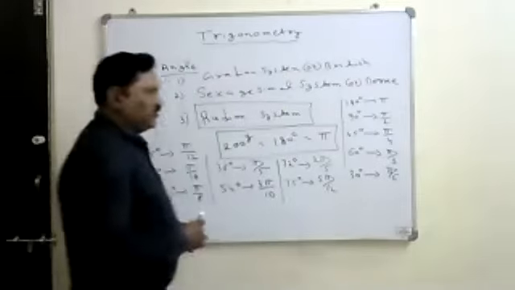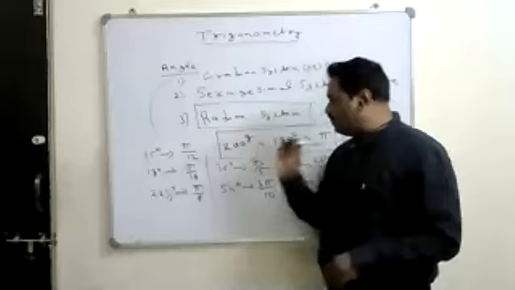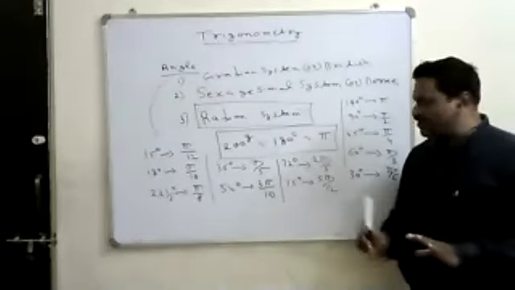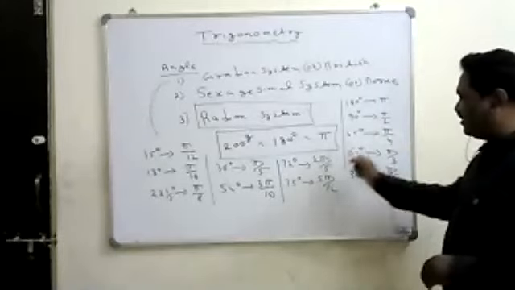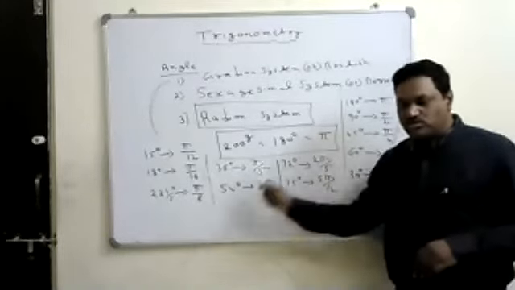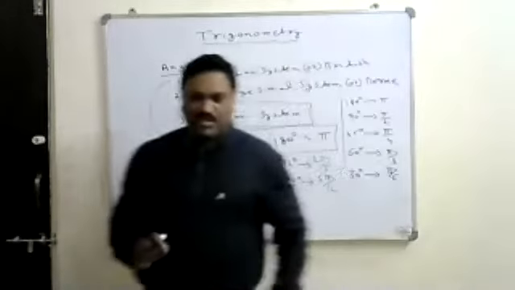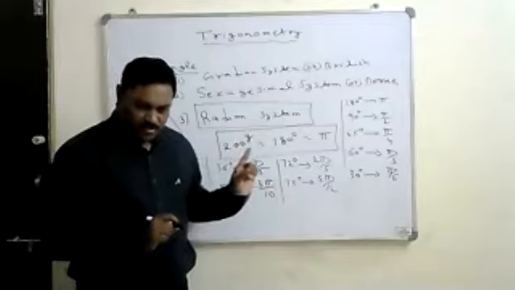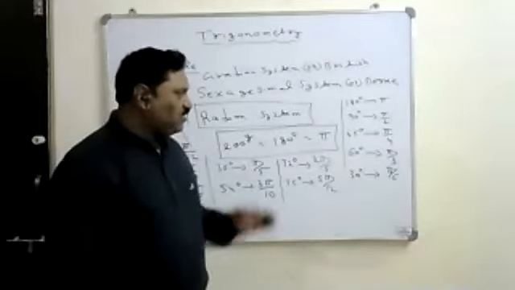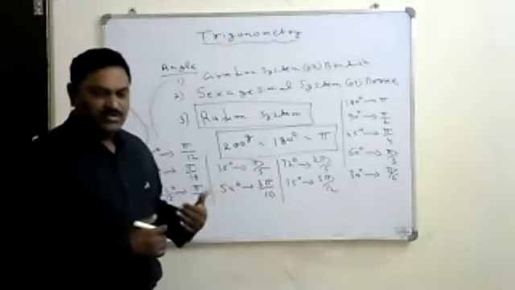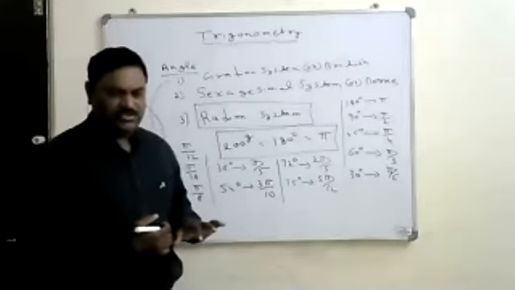So generally in this entire trigonometry, most frequently these are the angles we are going to get, the standard angles: 180, 90, 45, 60, 30, etc. All these angles we also have to remember in terms of radians. These are the most frequently used angles in trigonometry up to our 11th and 12th standard. Most of the calculations will use radians only, not degrees, so the usage of degrees is going to be minimized here.